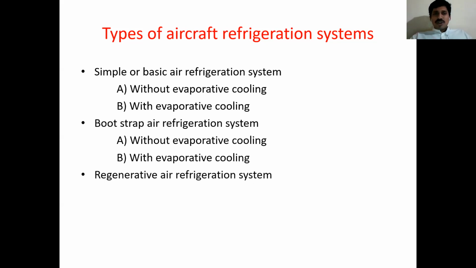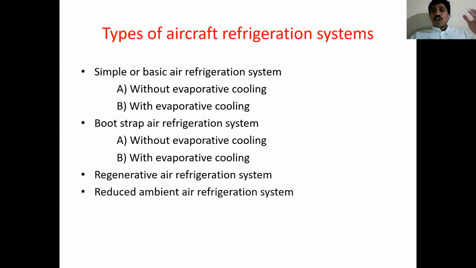I will tell you later what simple and bootstrap are. Regenerative air refrigeration system is another one, and reduced ambient air refrigeration system is the last one. So these are four types of refrigeration systems available in aircraft. But for the first two types, we have two different cases: without and with evaporative cooling.